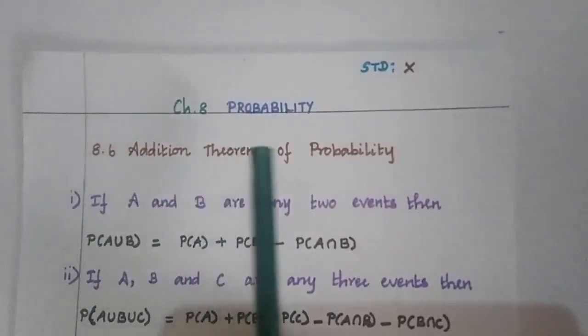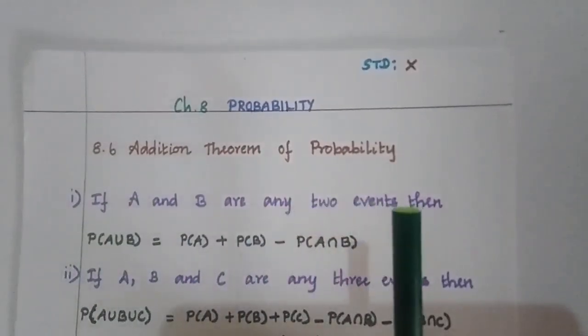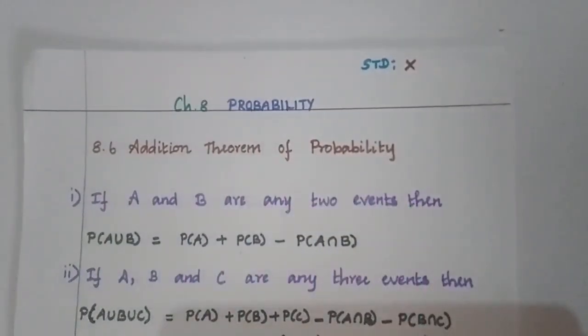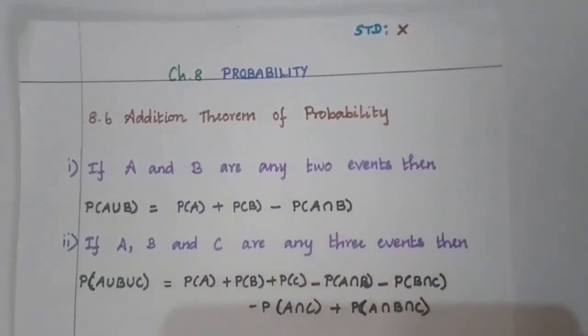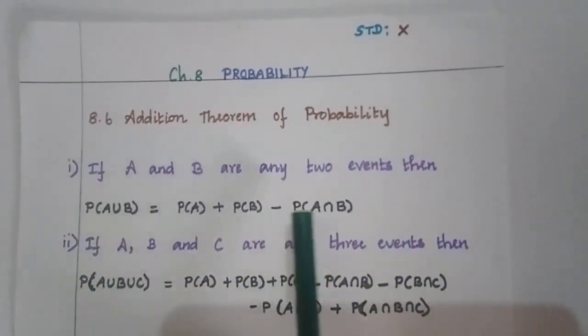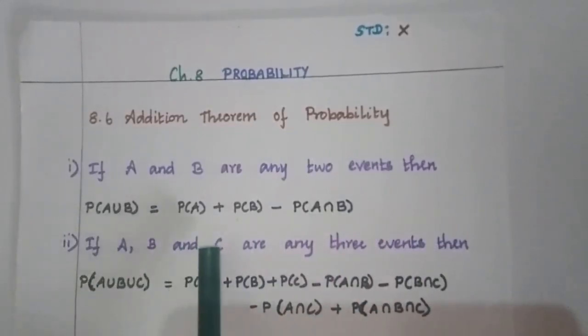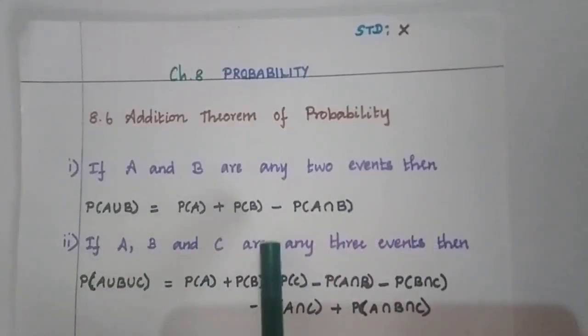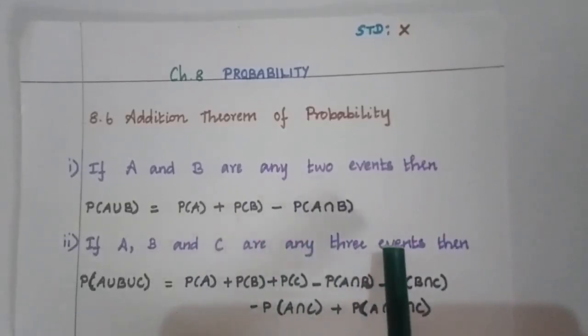Chapter 8, Probability. Today we are going to learn the addition theorem of probability. In this theorem we have to prove two subdivisions. The first one is, if A and B are any two events, then P of A union B is equal to P of A plus P of B minus P of A intersection B.